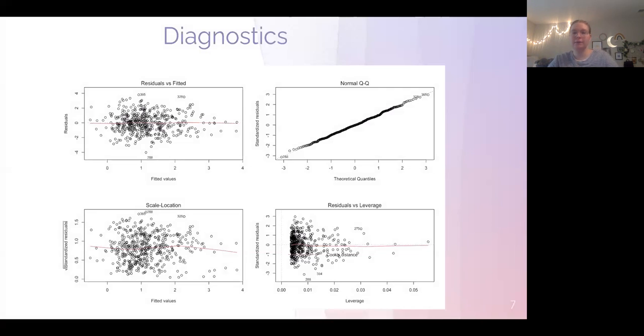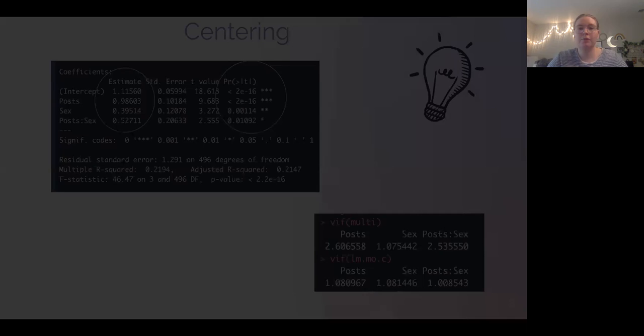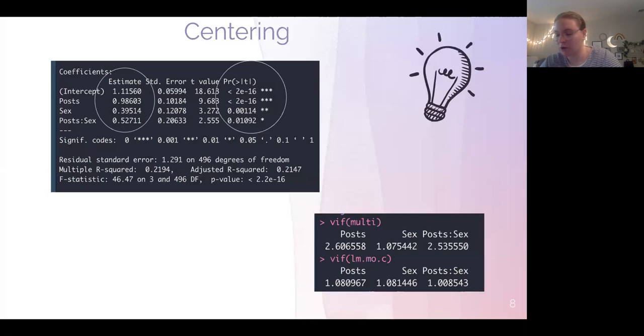So we ran a diagnostic plot on this model and it looks pretty good, nothing too concerning. I will note that we did center our two predictors in this model, centering them at a mean of 0. And we did this for various reasons. We did this because we are including an interaction, and having both main effects and an interaction affects our model. By centering, it allows us to make the regression coefficients of our main effects more meaningful. It also helps address scaling concerns because our X and our moderator are combined together to make our interaction, so they will correlate.